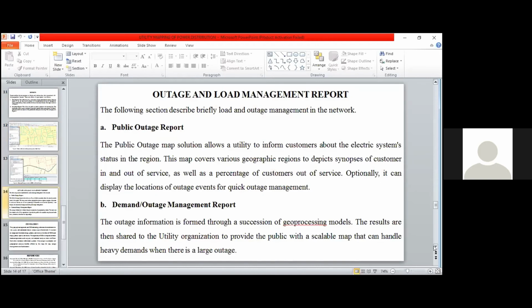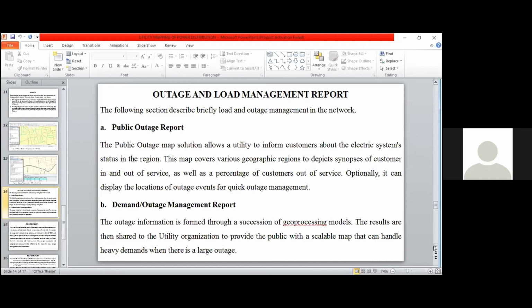The outage management and load management report. In this report, the public outage report gives the network manager how many customers are in service and what percentage of the customers are out of service and why they are out of service. Is it due to a fault? And if it is due to a fault, where is the location? This report helps the network manager to address that fault.